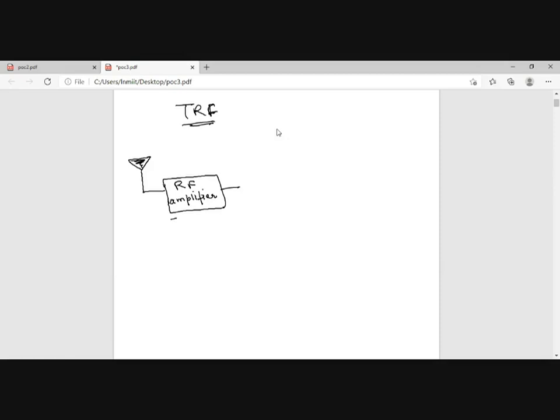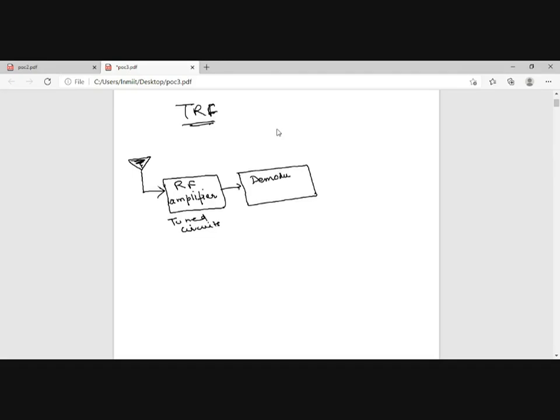This RF amplifier will also be known as tuned circuits. Why will I call it tuned circuits? Because it will consist of filters also, as it will be tuned to the base station or ground station frequencies, and they have to filter out the noise. Then it will be followed by a detection circuit, or I can say a demodulation circuit.